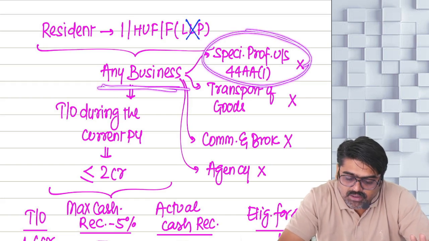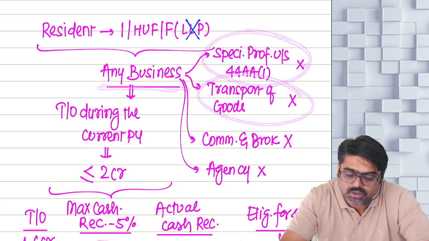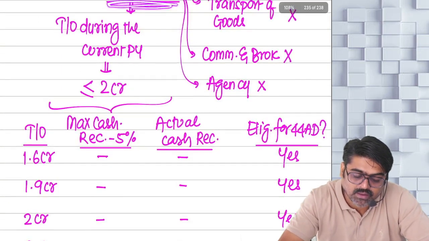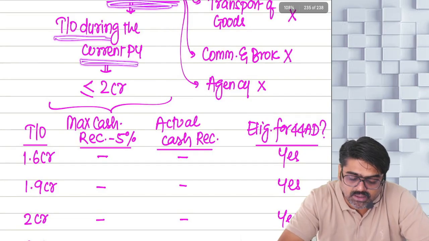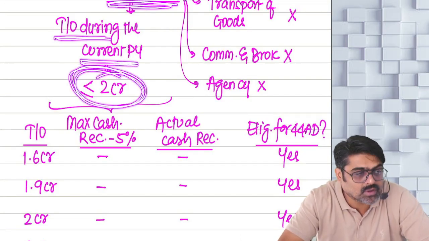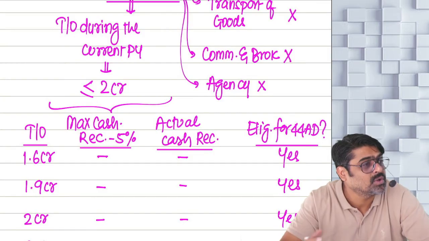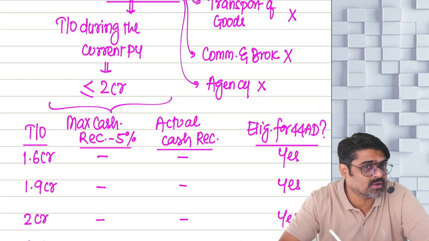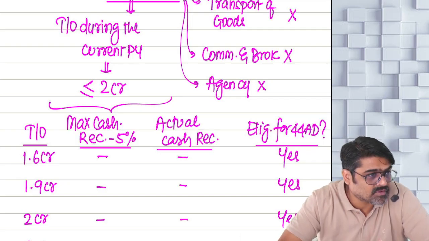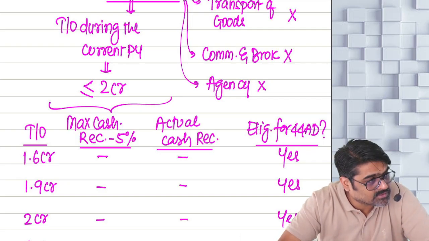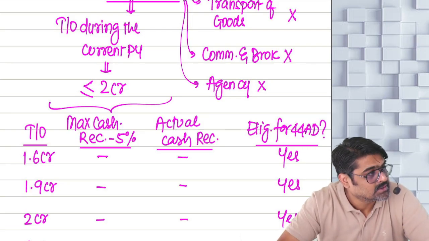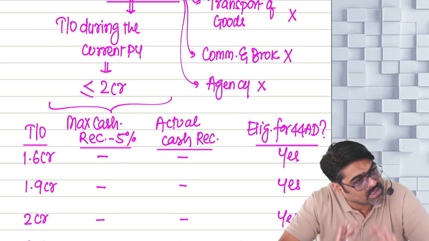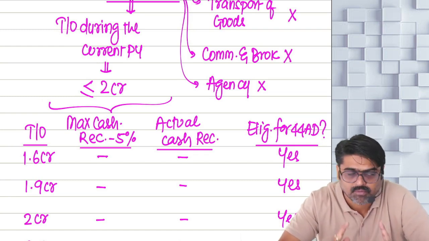But the business should not be a specified profession, transport of goods, earning commission, brokerage and agency. Other than this, any business you are doing, the turnover of that business during the current previous year is up to 2 crores. But in some cases, up to 3 crores. When 3 crores? If 5% of the turnover or less is received in cash, then even if the turnover is more than 2 crores but up to 3 crores, for that business also 44AD can be followed.